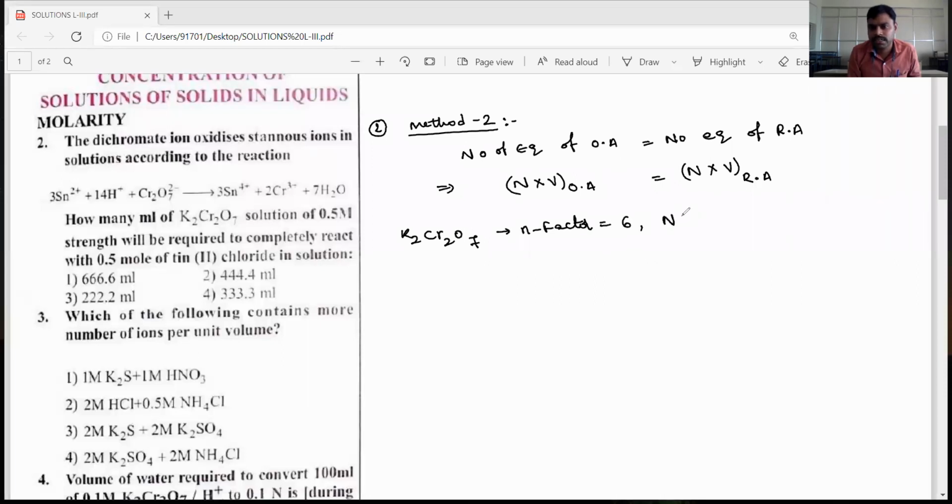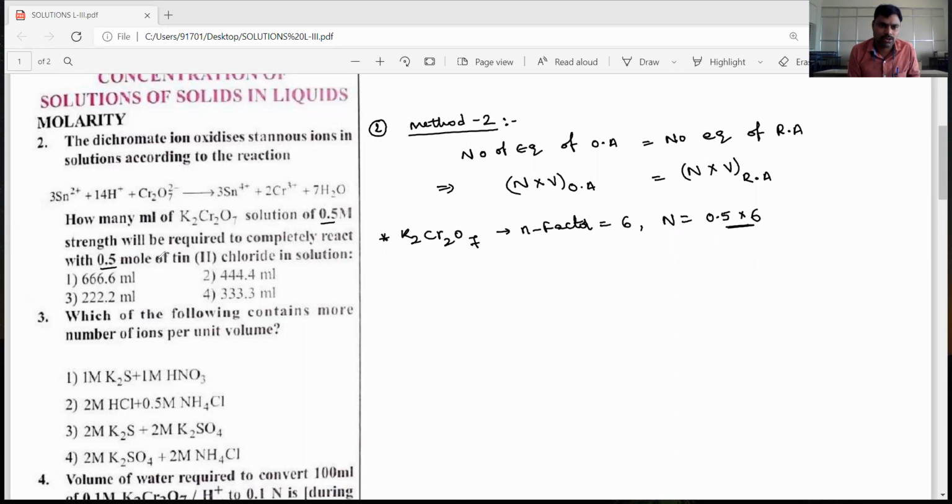That's why its normality is equal to molarity into N factor. Molarity, how much did they give, dear student? They gave 0.5, then 0.5 into 6. Okay, then the normality of potassium dichromate we got it.